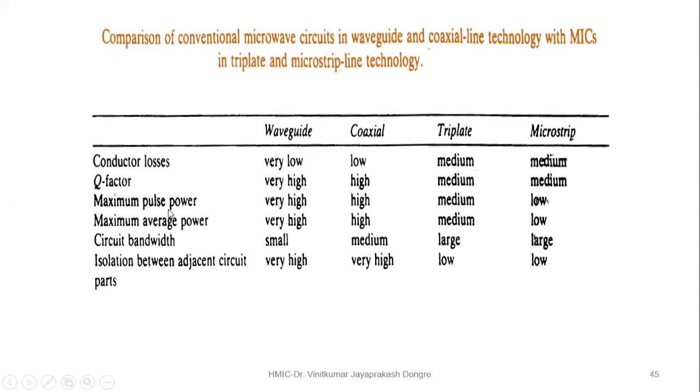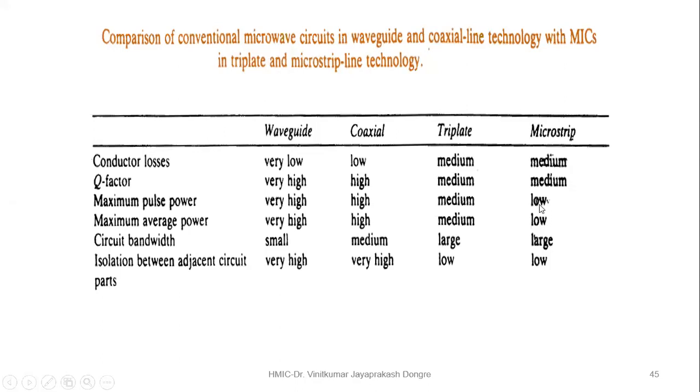The maximum pulse power and the average power. As I told, the power handling capacity of the waveguide is very high. So this waveguide has extremely high power handling capacity. Coaxial cable compared to waveguide is less, so it is high. Triplet medium and microstrip line, the size is less, so power handling is very low.